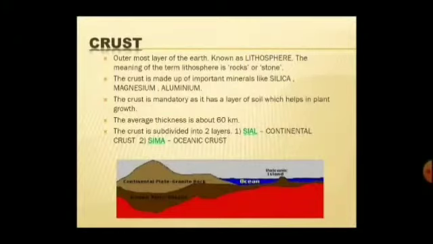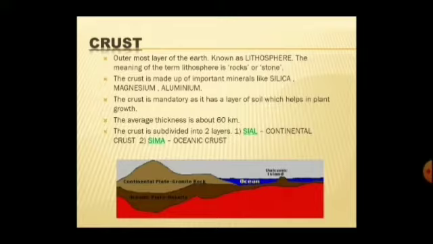Crust, the outermost layer of the Earth, is known as the lithosphere. The meaning of the term lithosphere is rocks or stone. The crust is made up of important minerals like silica, magnesium and aluminium. The crust is important as it has a layer of soil which helps in plant growth. The average thickness is about 60 km.